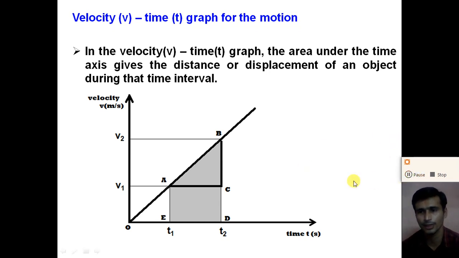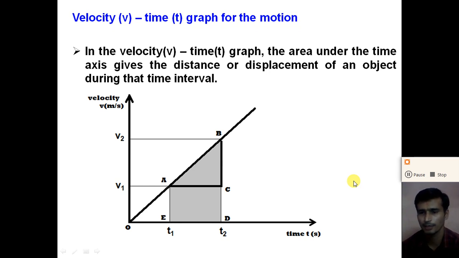So dear student, understand the velocity time graph for motion and the uses of the velocity time graph for motion. What are the uses? First use, from the velocity time graph we can know the type of motion, right? If the velocity time graph is a straight line parallel to the time axis, we can say that the motion is uniform motion.